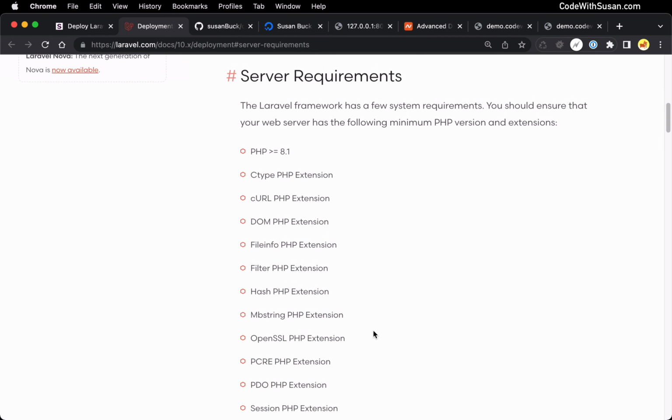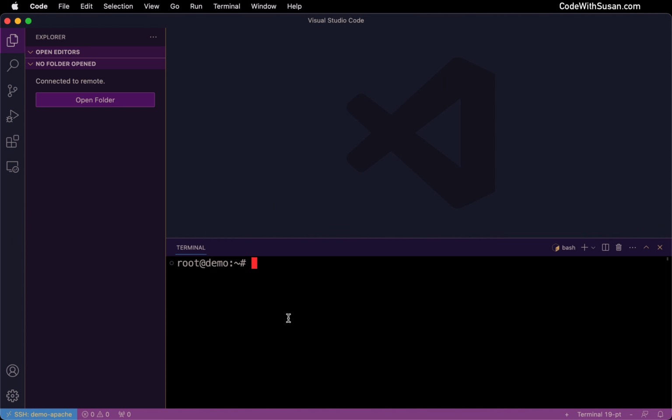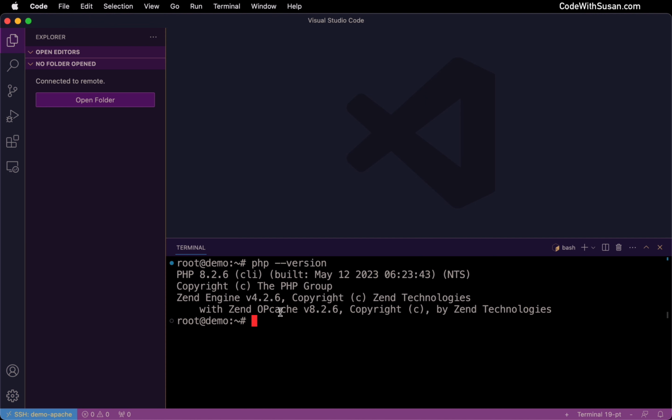Now, if you're watching this video in the future, you might see different version numbers here. You might even see different PHP extensions. So whatever I'm about to say, just apply it to what you're currently seeing in the documentation. So digging into this, let's first check our PHP version. And the first check I'm going to do is just via command line. I'm going to invoke PHP with the version flag. And you can see it's reporting back 8.2. So I'm good to go with that 8.1 minimum requirement.